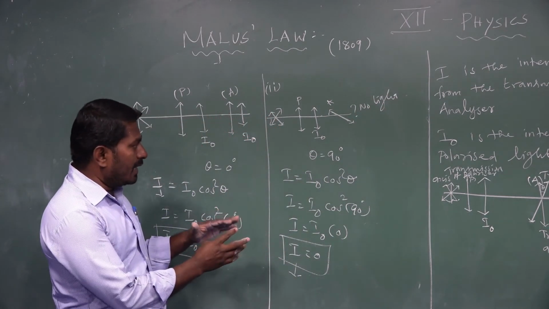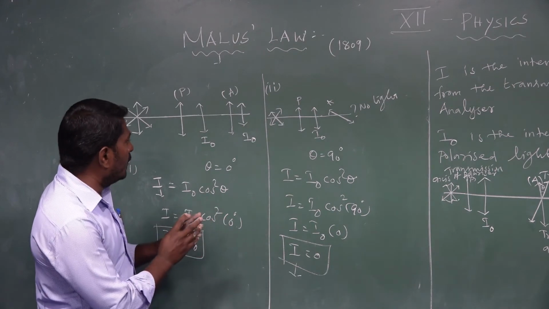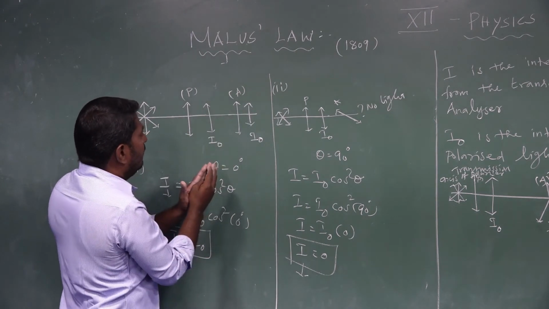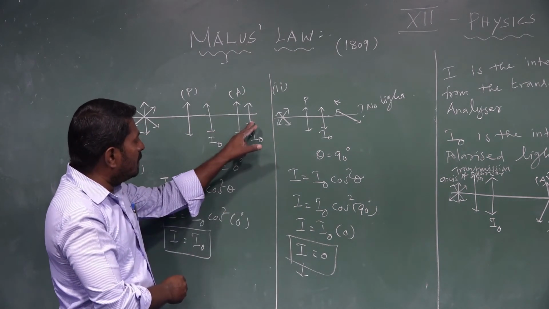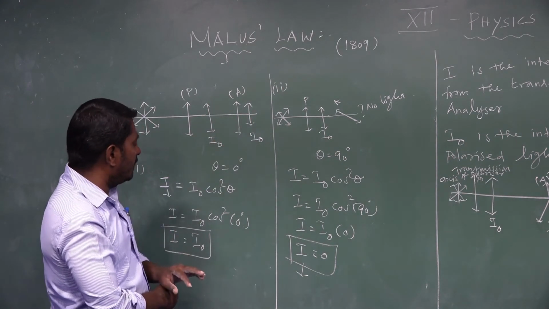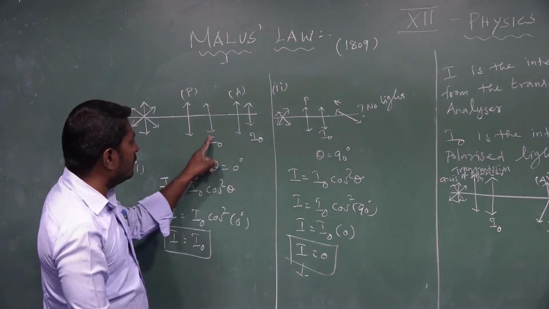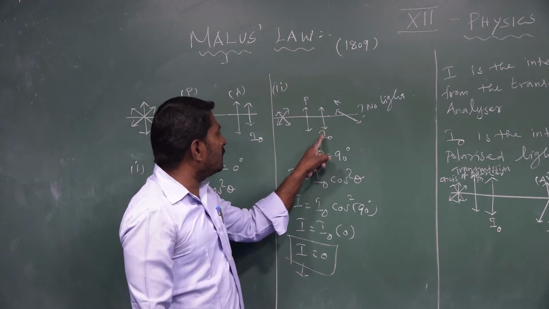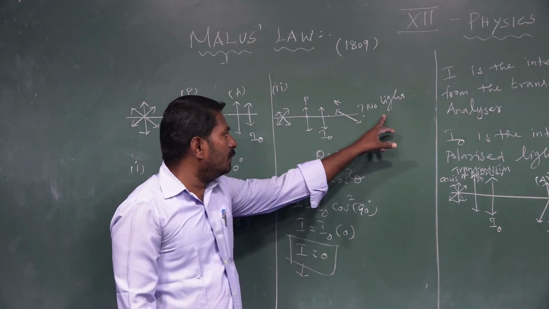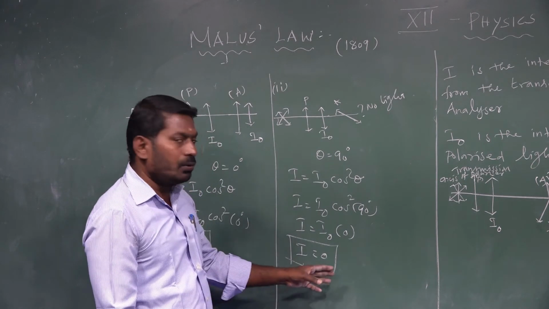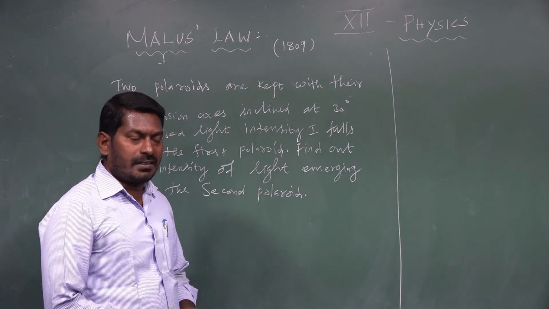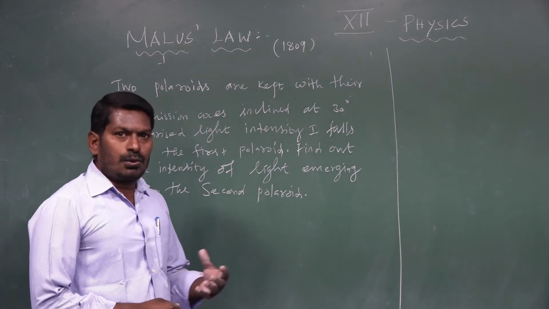See, there are many cases, but only two are important. When the transmission axis of the polarizer and the transmission axis of the analyzer are parallel to each other, the emergent light intensity from the analyzer is the same as that of the plane polarized light intensity. But when the polarizer axis and the analyzer axis are at right angles to each other, the emergent light intensity from the analyzer is 0, which means no light comes out from the analyzer. Dear students, you know the use of Malus law.